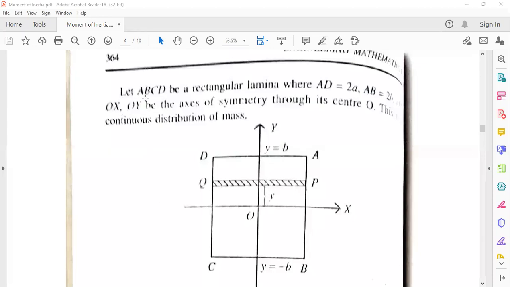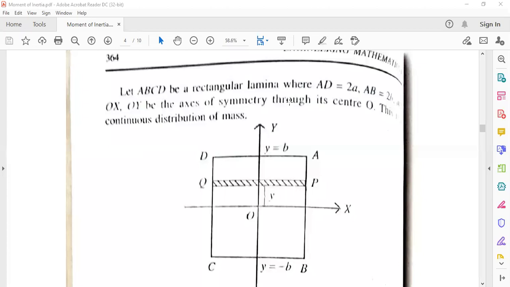Let ABCD be a rectangular lamina where AD is equal to 2b and AB equal to 2a, the two adjacent sides given as 2a and 2b.